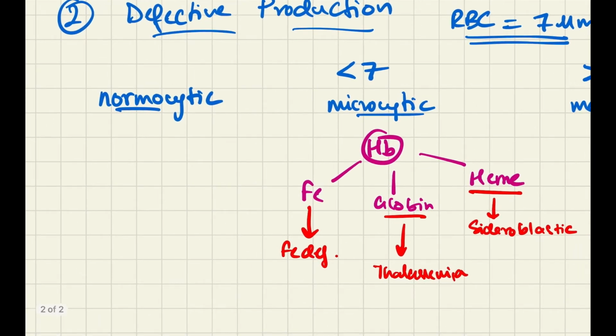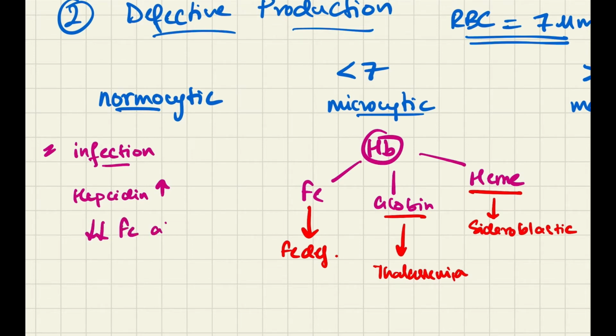Normocytic is when the size of RBC is normal, so there is just a deficient production of RBC. This could be due to various reasons. Number one, there could be an infection. Infection causes a decrease in RBC. The main reason is because during an infection there is an increase in amount of hepcidin, which is a hormone, and hepcidin decreases the absorption of iron. So if there is a decreased absorption of iron, it leads to iron deficiency anemia.